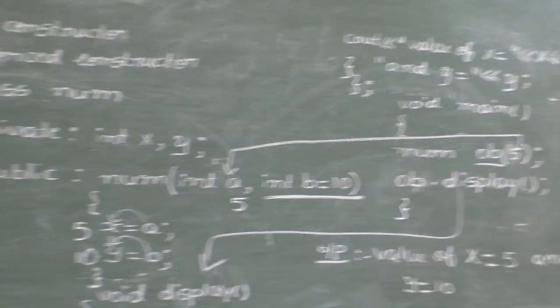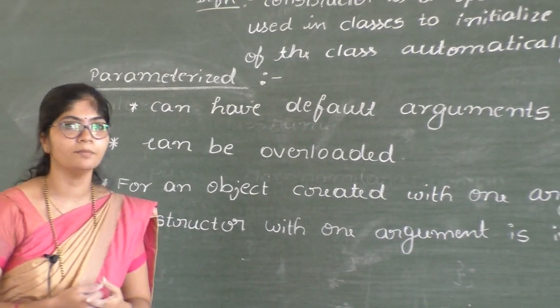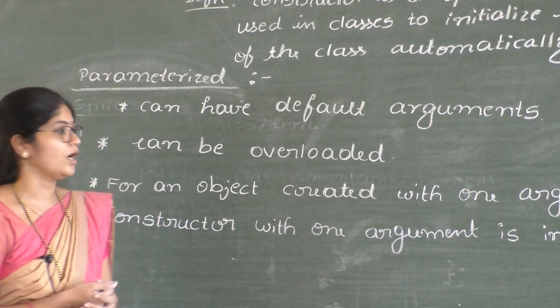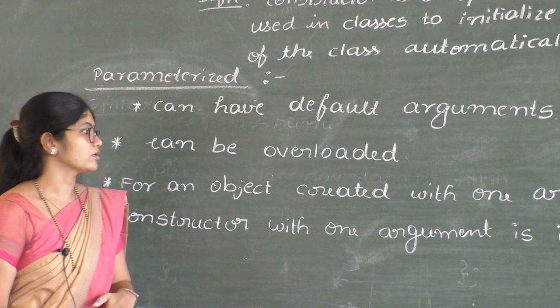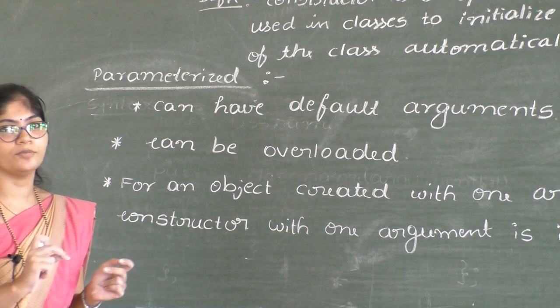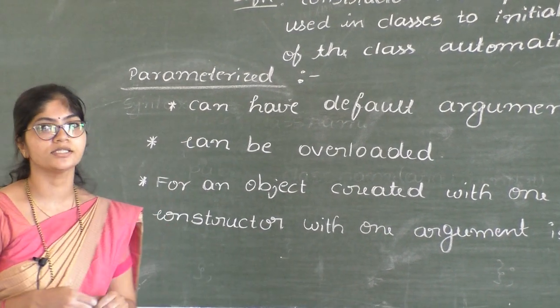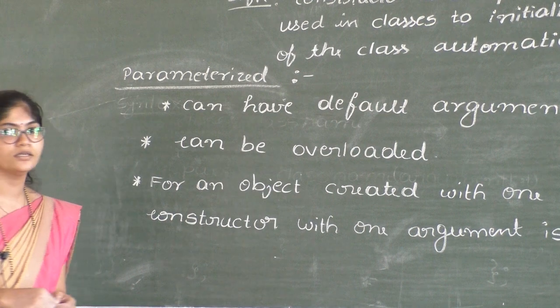Parameterized constructors can be overloaded. Constructor overloading means two or more constructors having the same name but different in the number of arguments or data type of the argument. What happens when you create the object? It checks for the arguments. If the number of arguments is the same, then the corresponding constructor function will be called. We shall see this in the next class.